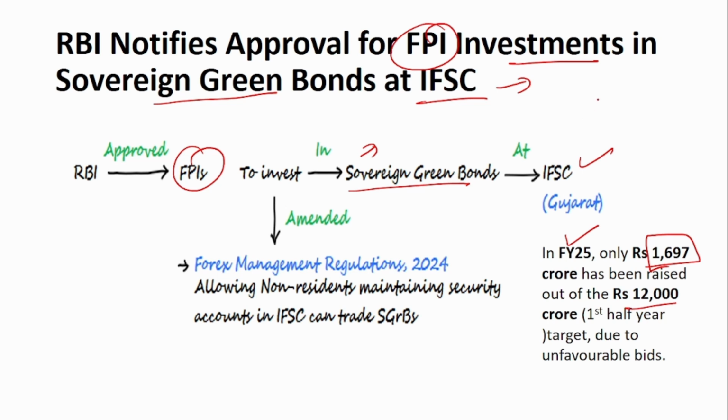But the interest rate expectation from the investors was more than the interest rate provided by the sovereign green bond issued by RBI. Since it did not match, the auction was cancelled. This is the recent news about the sovereign green bond.